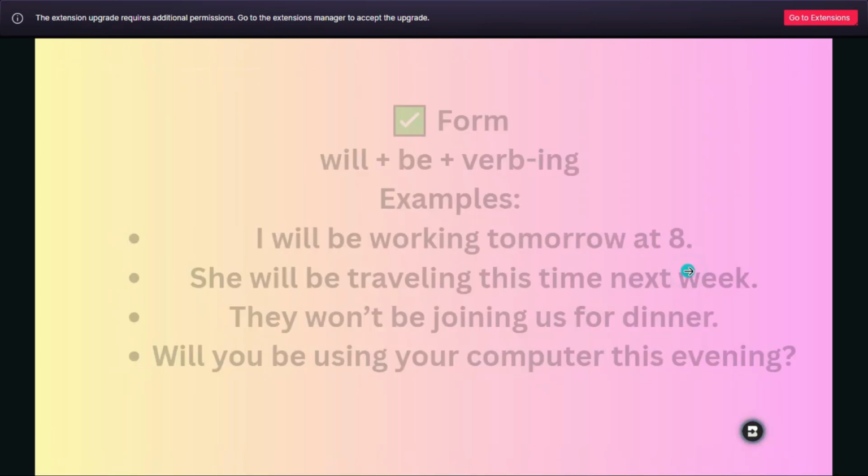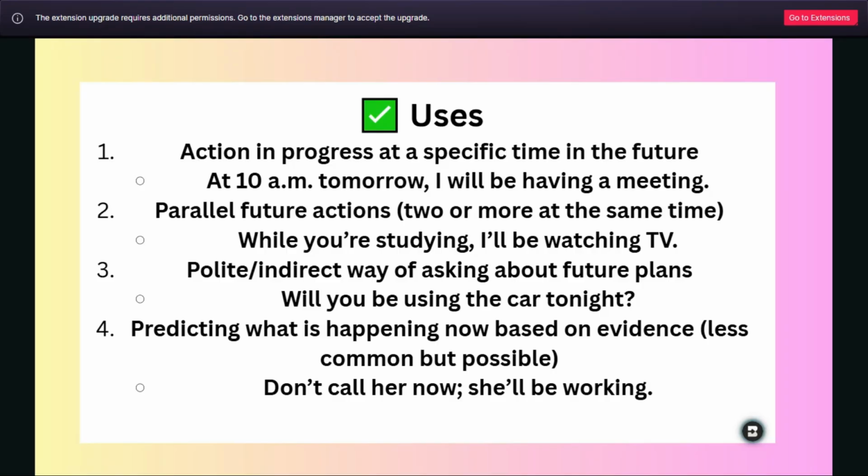Now let's see, when do we use the future continuous? You need to be aware that we use the form of future continuous for an action in progress. And when we say continuous, it's something that takes time, in progress, at a specific time in the future. So it takes time at a specific time in the future. For example, at 10 a.m. tomorrow, I will be having a meeting.